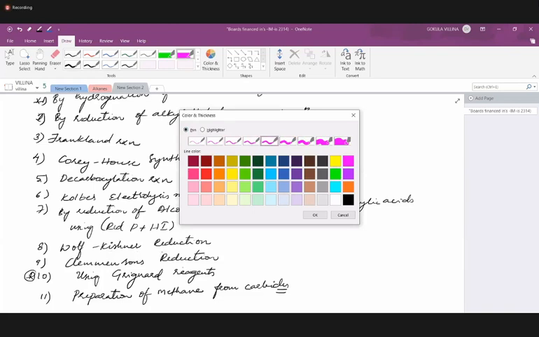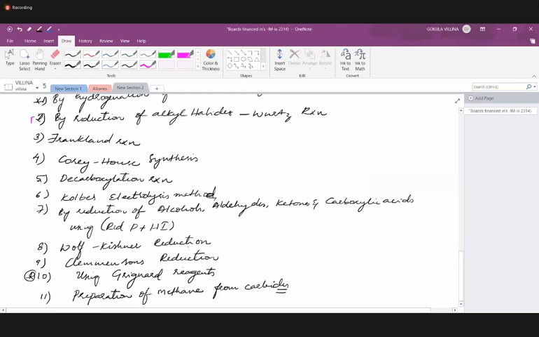This is for boards. One more. These questions they ask frequently in boards. When it comes to mains, mostly they will ask from Grignard reagents. Others are also important. Wurtz reaction is especially more important for boards. Just mark them so that you won't forget when you are revising.